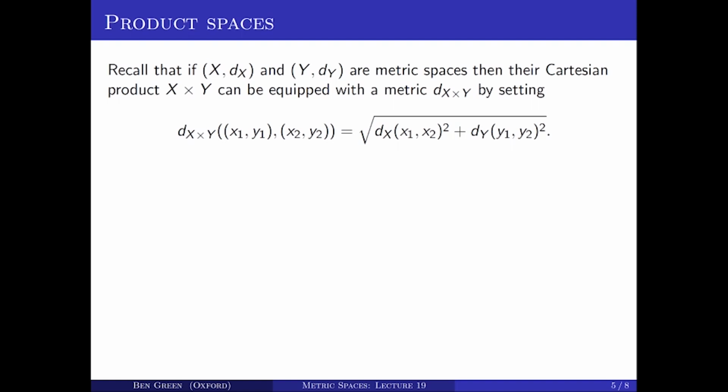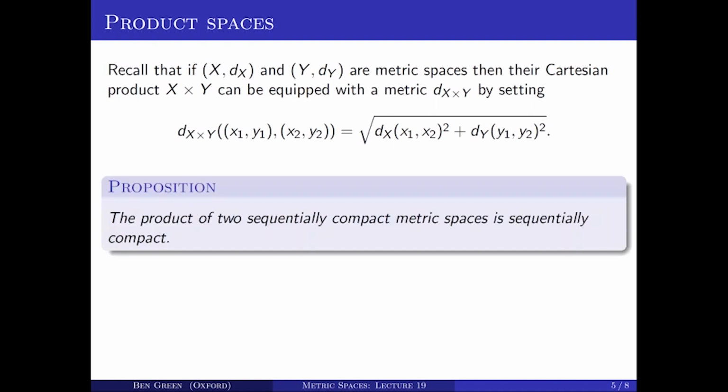Remember that if you've got two different metric spaces, X with a metric d_X and Y with a metric d_Y, then their product X cross Y can be turned into a metric space, and the metric d sub X cross Y is defined as follows. The distance between (x1, y1) and (x2, y2) is the square root of the X distance between x1 and x2 squared plus the Y distance between y1 and y2 squared. So that's the definition. And what I'm going to prove is that the product of two sequentially compact metric spaces is sequentially compact. So this notion behaves well under products.